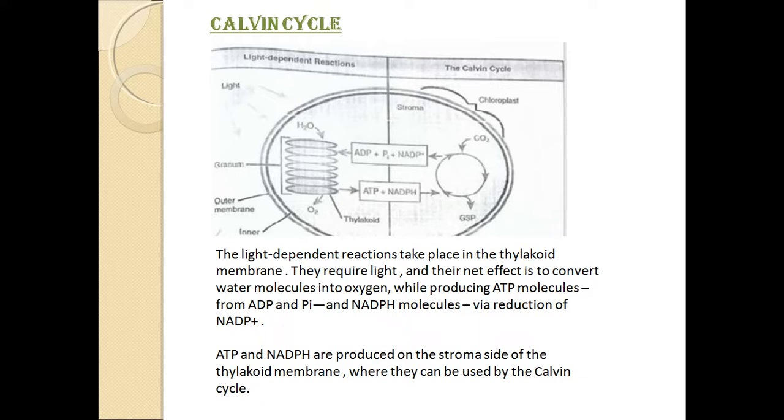In the stroma, the fluid content or aqueous solution of the chloroplast, you can see thylakoids. Flat disc-like structures, thylakoids. Many thylakoids are arranged one above the other, and this we call grana. Singular is granum.